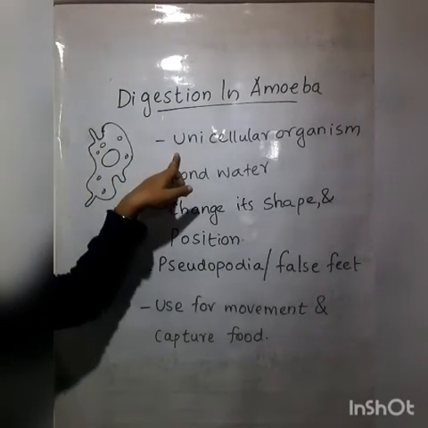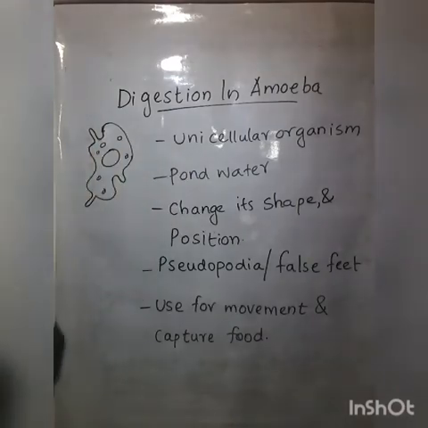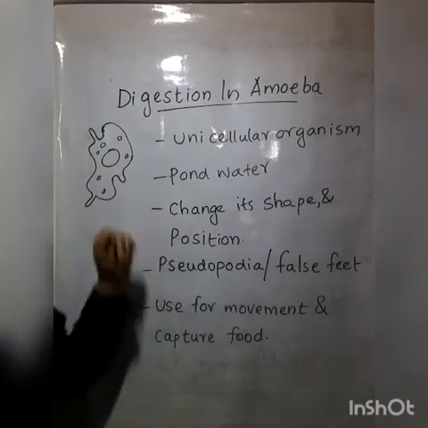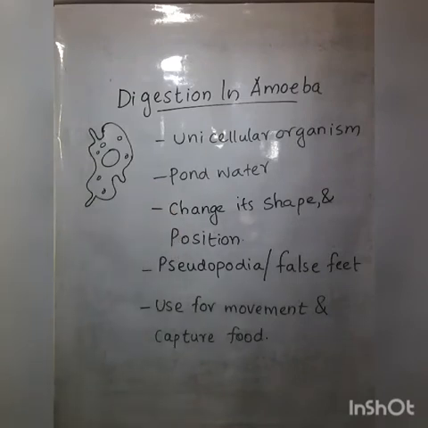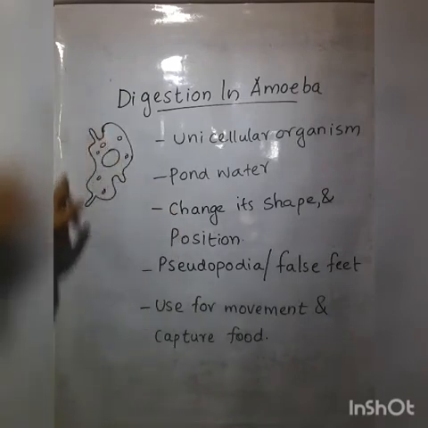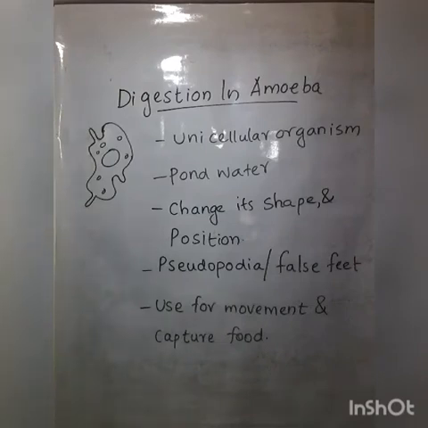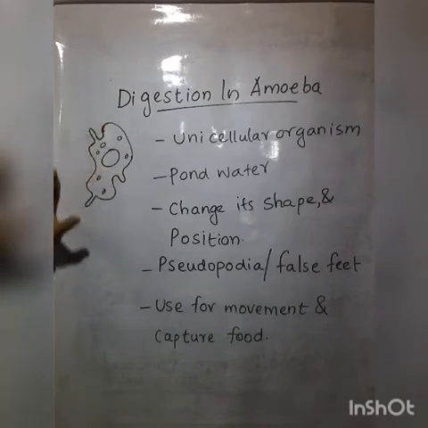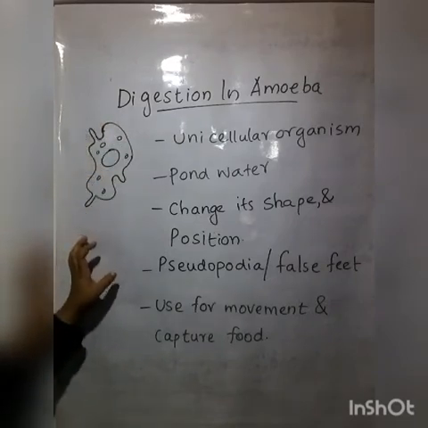Amoeba is a unicellular organism seen in pond water. So this is the shape of an amoeba. This is just a picture of an amoeba. So an amoeba is a single-celled organism.